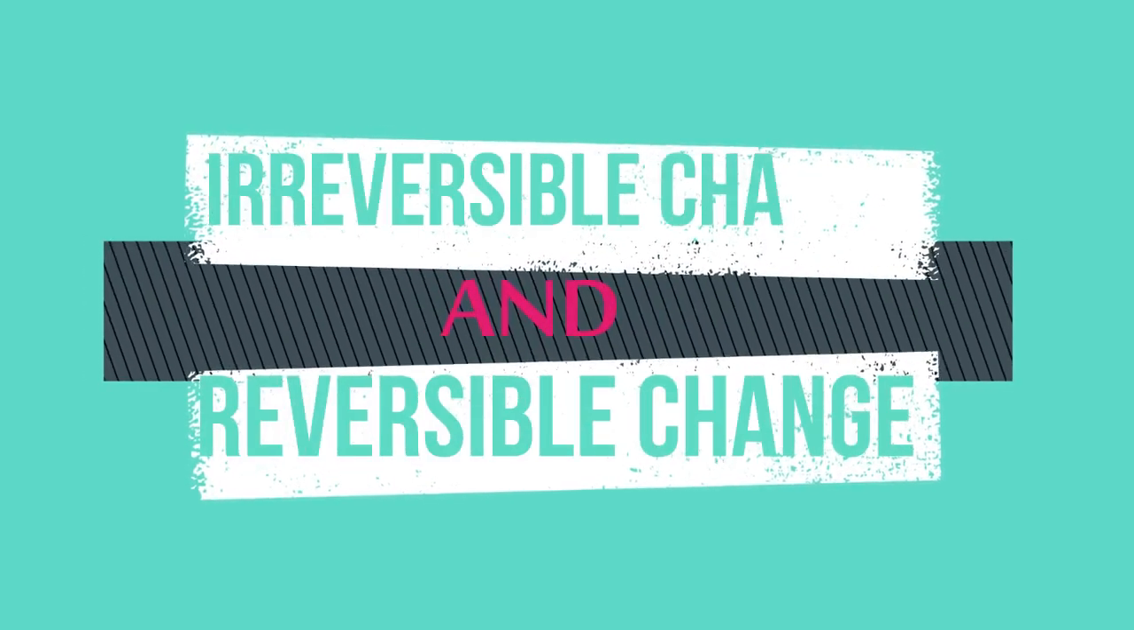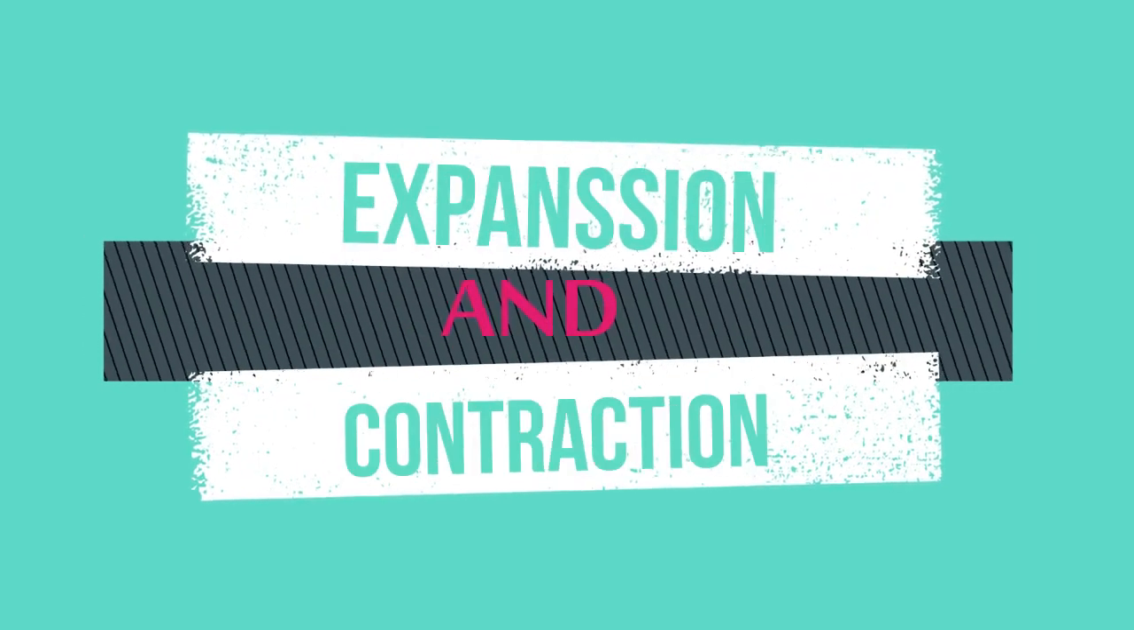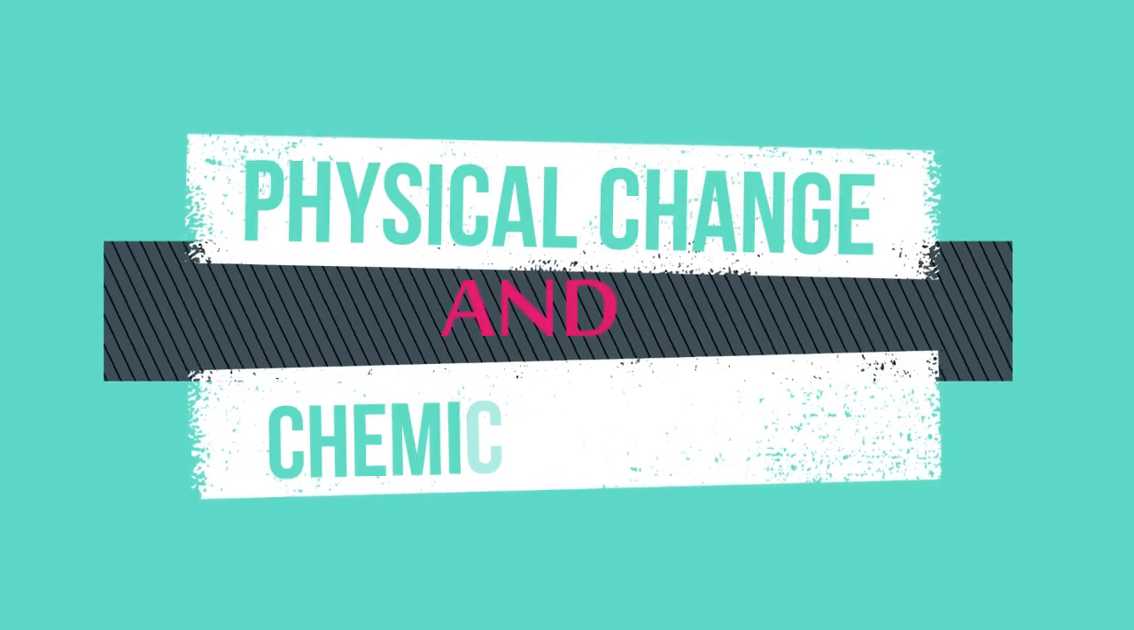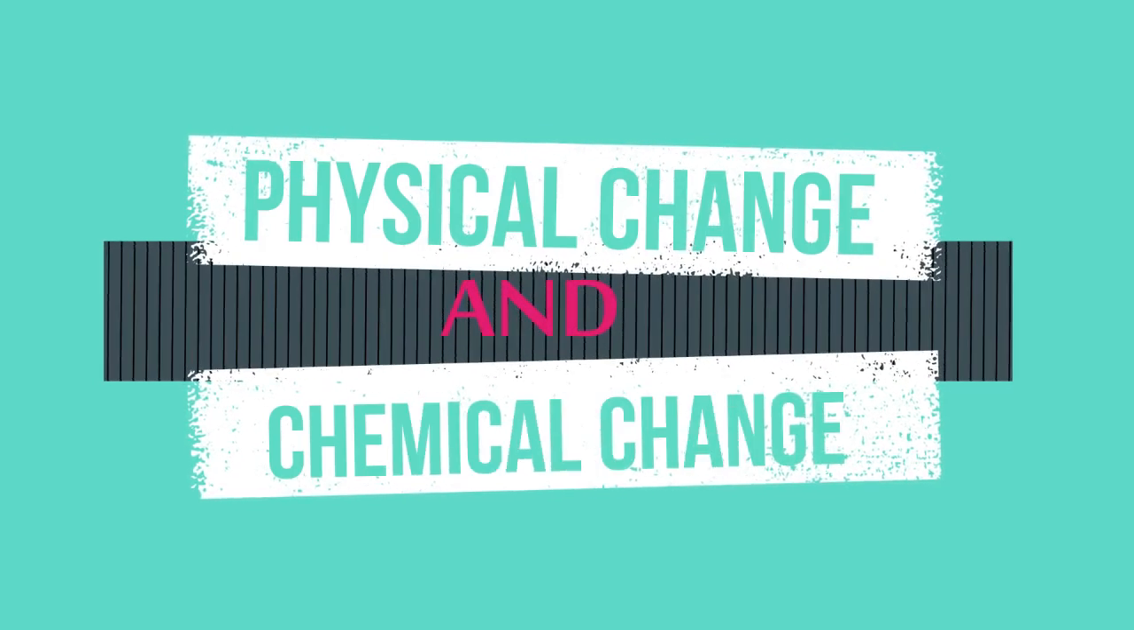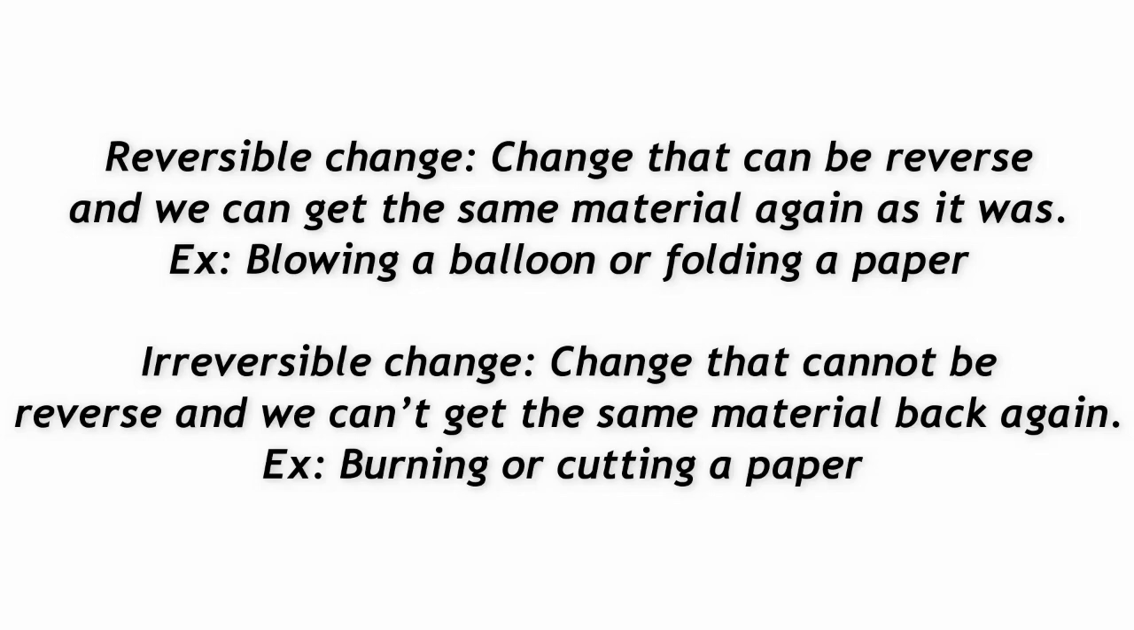So I hope you all understood about the irreversible change, reversible change, expansion, contraction, and physical and chemical change. So let's revise it once again. Reversible change is the change that can be reversed and can get the same material back again, like blowing a balloon or folding a paper. Irreversible change is the change that cannot be reversed and we cannot get the same material back again, like burning or cutting a paper.